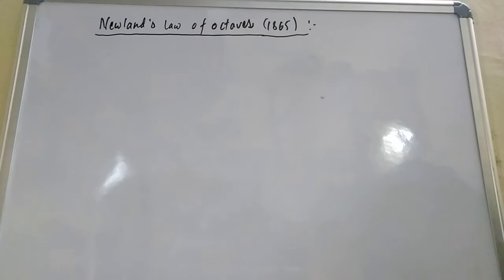Now the next periodic law is Newlands' law of octaves. When you talk about this, what is the meaning of octave? Octave means 8.